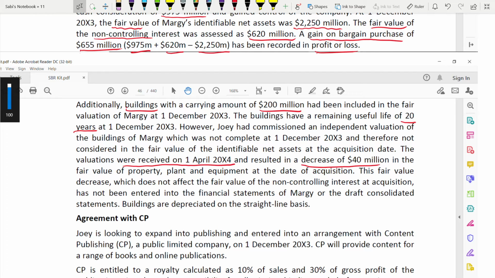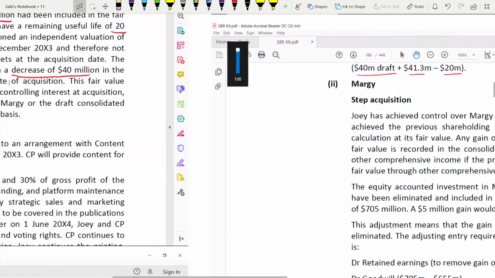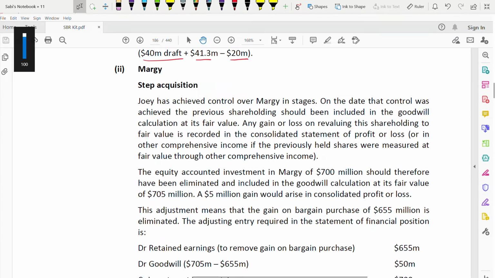Buildings are depreciated on a straight line basis. So now with this we can answer it, same as we have done for the previous one. You have to identify one thing: this is a step acquisition for Mergy.